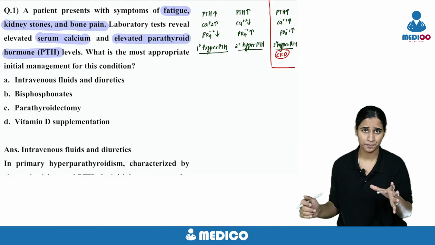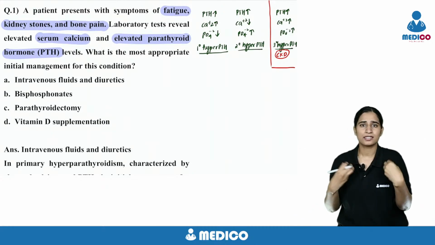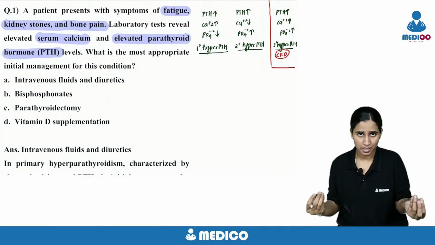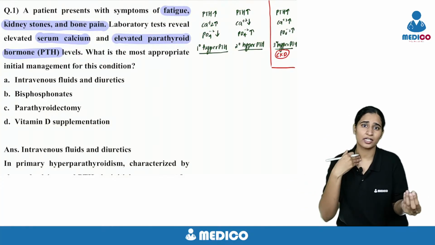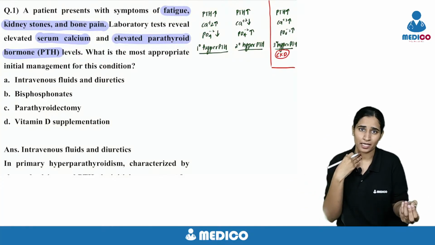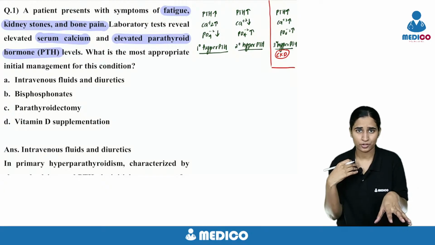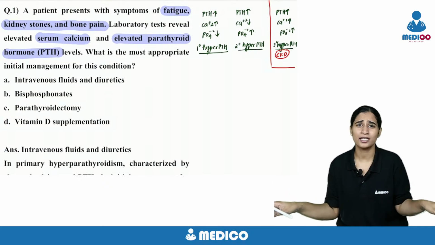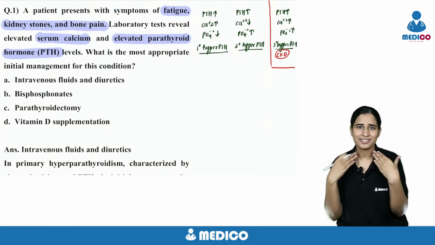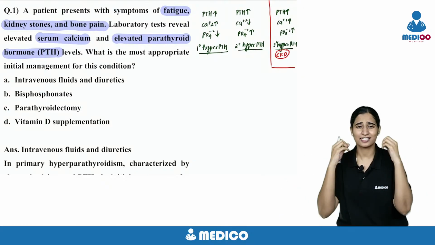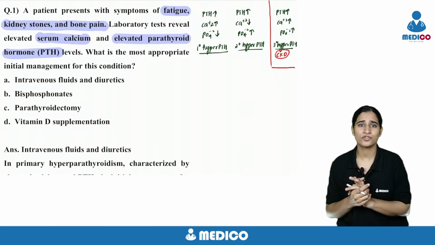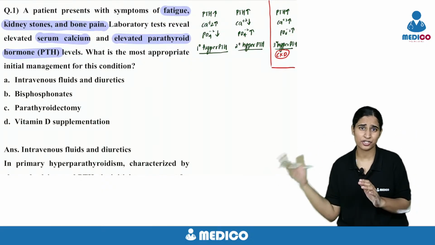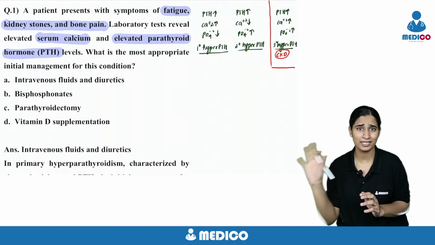That is primary. Due to some pathology, there is hypocalcemia or hyperphosphatemia in the body, and due to loss of secondary inhibition there is increased parathormone production. That is secondary hyperparathyroidism. Whatever the calcium and phosphorus status of the body, the parathyroid gland releases parathormone. That is tertiary hyperparathyroidism, seen only in CKD.